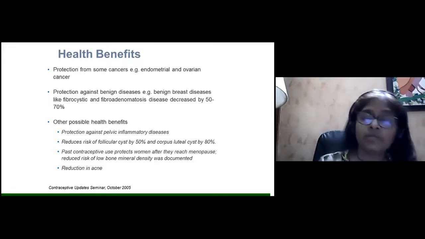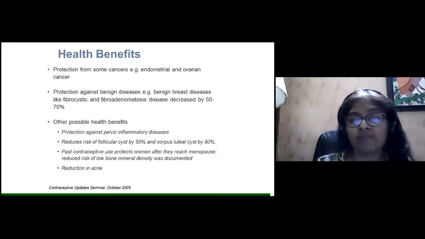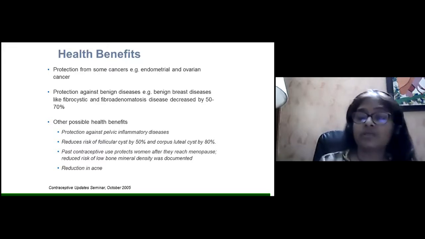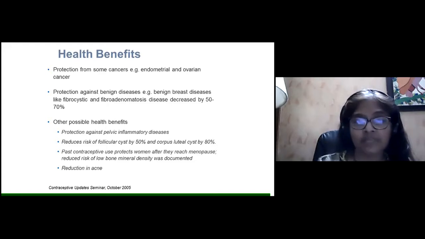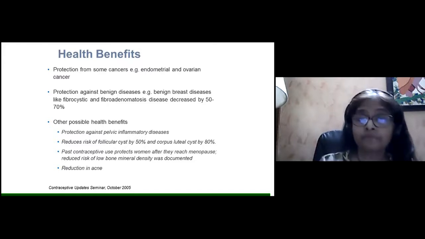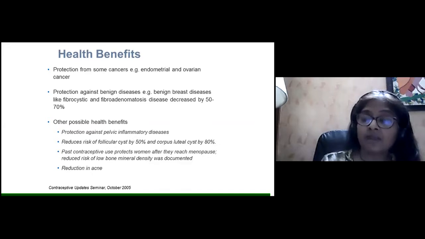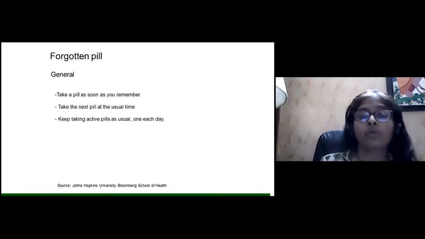Other possible health effects are protection against pelvic inflammatory disease. It reduces risk of follicular cysts by 50% and corpus luteal cysts by 80%, the ovarian cysts. Post-contraceptive use protects women after they reach menopause from reduced bone mineral density, and there is a reduction in acne. So there are various other non-contraceptive health benefits of using the oral contraceptive pill.